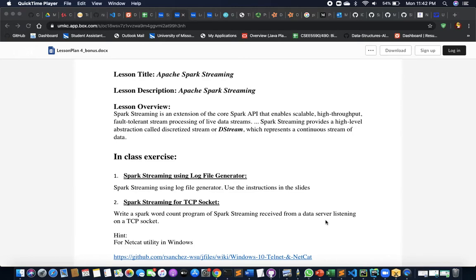So this is the Big Data Programming Spark ICP4. In this we have been given a task on Spark Streaming. Spark Streaming is a core API of Spark. It enables high scalability, throughput, and fault tolerance, and it processes live data streams. It also has a high level abstraction called discretized stream, also called DStream. It's a continuous stream of data.